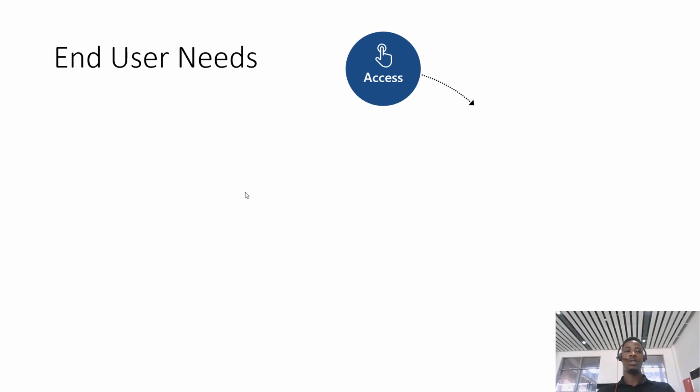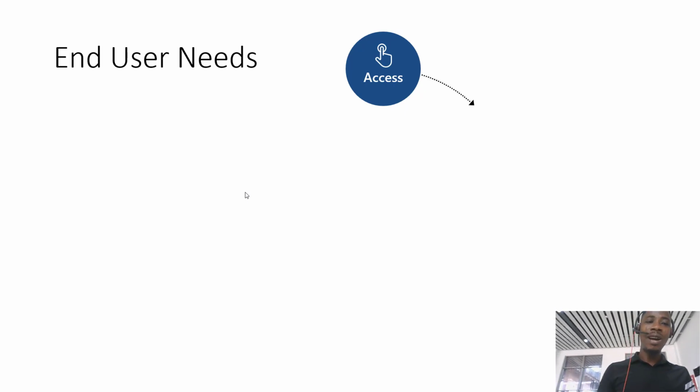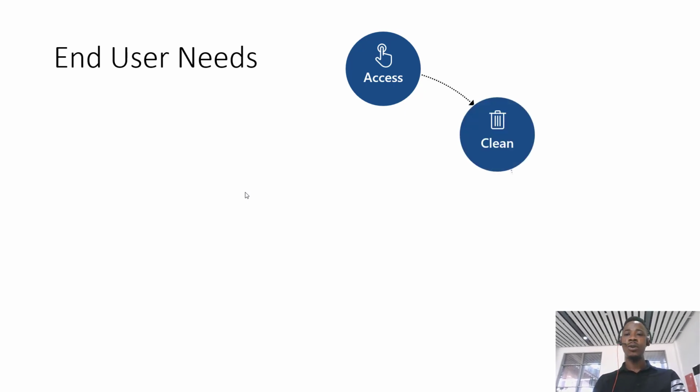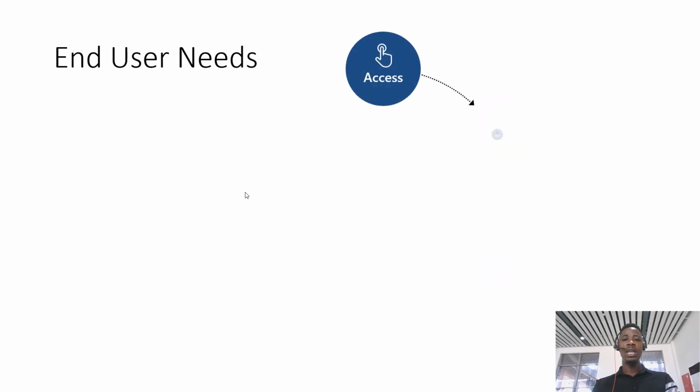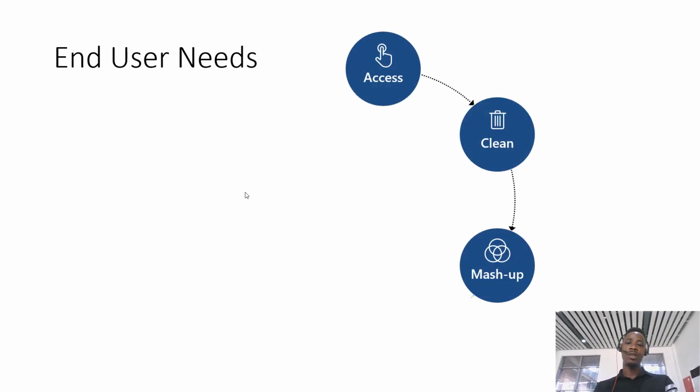Where is our data stored? Our data is stored somewhere, maybe Excel, maybe an Access database. You access the data. Now, once you access your data, the next thing to do is to clean it up, right? So what we do most of the time is we clean our data. The data may be dirty sometimes.